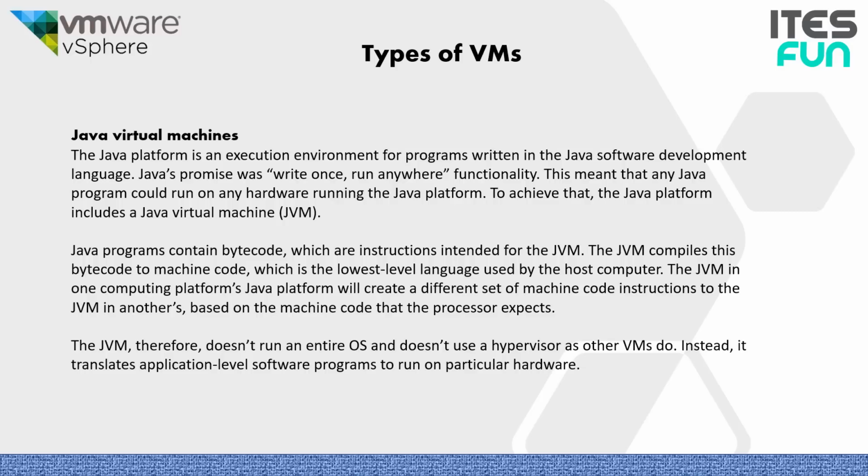The JVM in one computing platform will create a different set of machine code instructions than the JVM in another, based on the machine code that the processor expects. The JVM therefore doesn't run an entire operating system and doesn't use a hypervisor as other VMs do. Instead, it translates application level software programs to run on particular hardware.